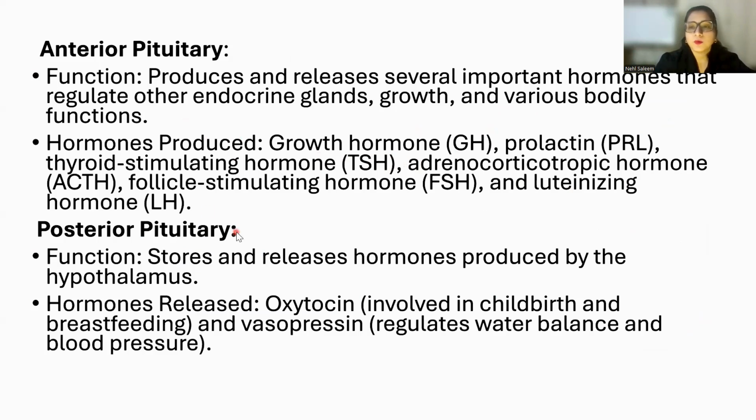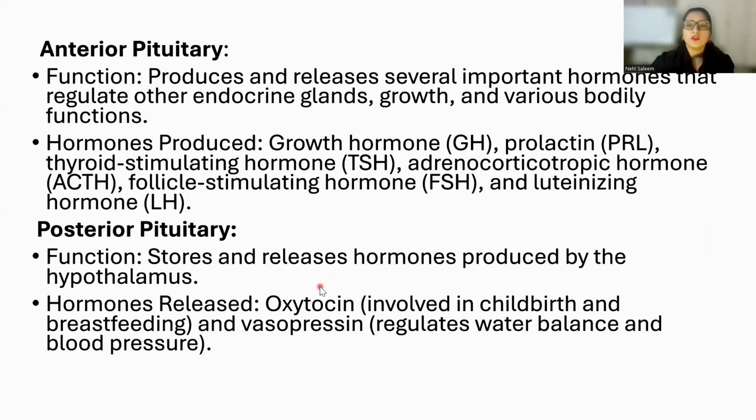Whereas if we talk about the posterior pituitary gland, the posterior pituitary gland is releasing the hormones which are produced by the hypothalamus. We just studied in the previous slide that hypothalamus is making the hormones as well. And the purpose of the hormones made by hypothalamus is to regulate the hormones, to increase or decrease the hormones made by the pituitary gland. So what sort of hormones are made by posterior pituitary gland? Names I have already mentioned.